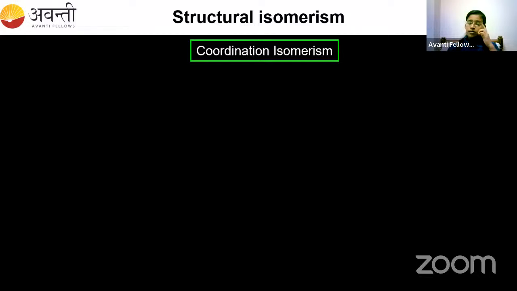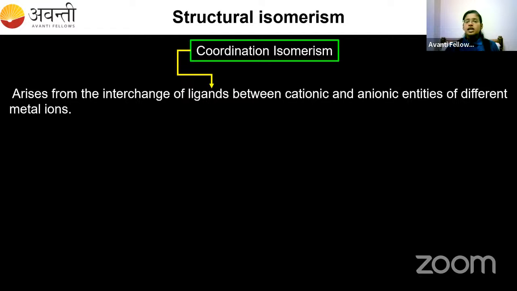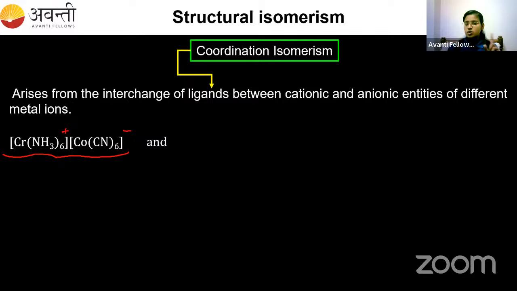So now let's go for the definition for coordination isomerism. This type of isomerism arises from the interchange of ligands between cationic and anionic entities of different metal ions. Coordination isomerism means you will have two coordination entities. So this is actually one single compound, in which the first is the cationic part and the second is the anionic part. Both of them belong to the same compound only. Both have the square bracket, but that is a single compound. So this is one compound.